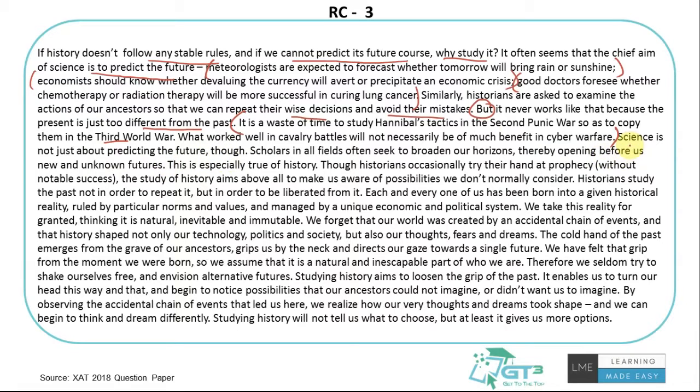So now the author is going to a slightly different point. Till this point he has been talking about science, whose chief aim has been to predict the future, learn from the past, understand the consequences and decide the best actions. Now the author is saying science is not just about predicting the future though. Yes, the author agrees that it may seem the chief aim is to predict the future, but it is not only about that.